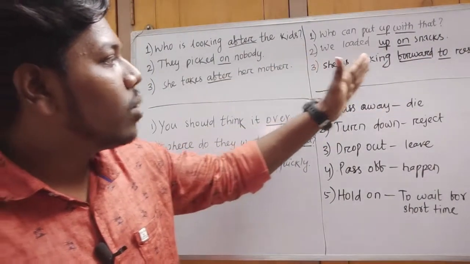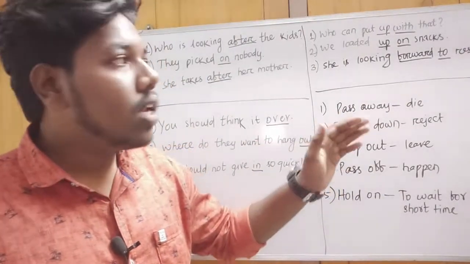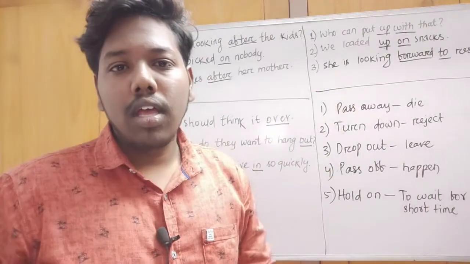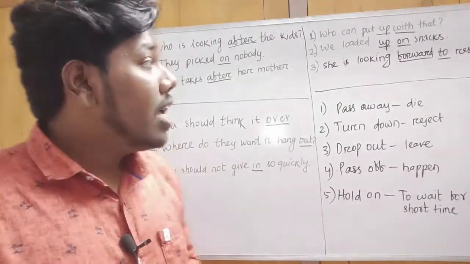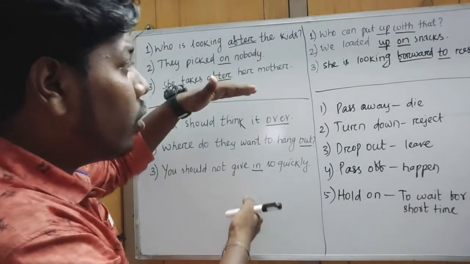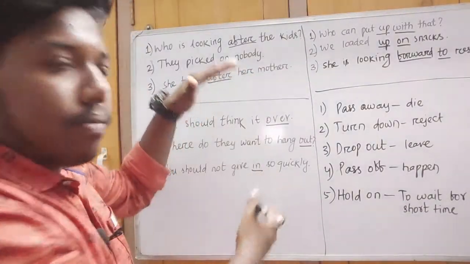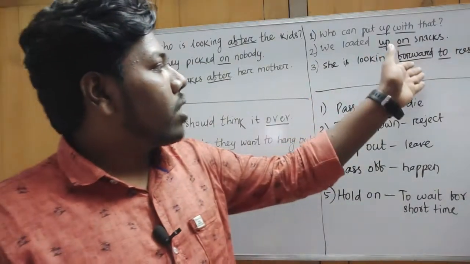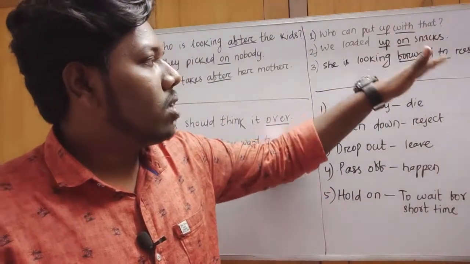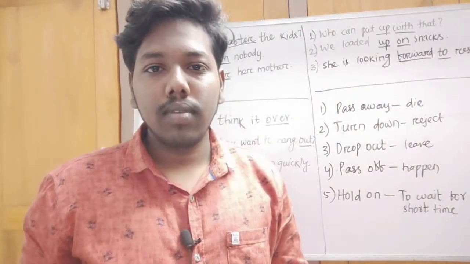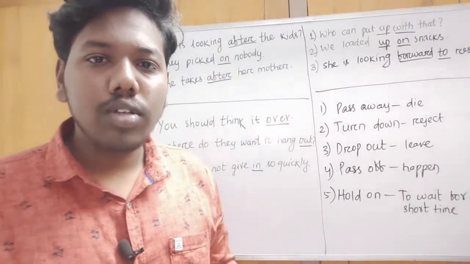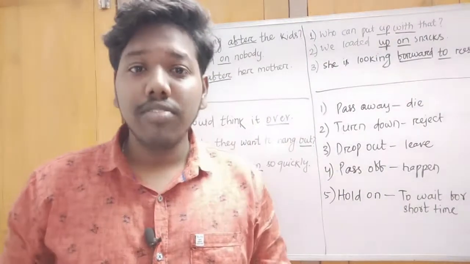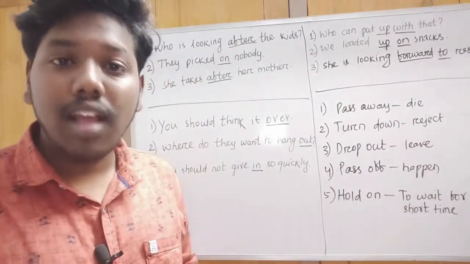Next it comes, she is looking forward to rest. So here, forward is a particle and to is a preposition. Okay. So by this making of words, verb plus preposition and verb plus particle, we can make this word verb plus particle plus preposition. Last one. Understood? Next. We cannot read 10,000 examples, or we cannot give 10,000 examples.